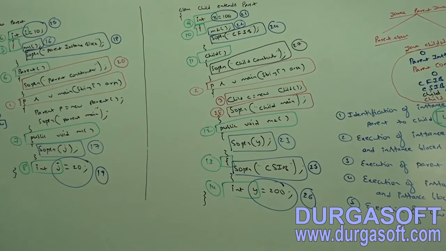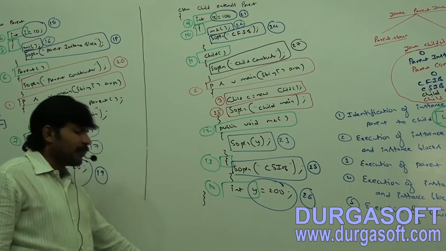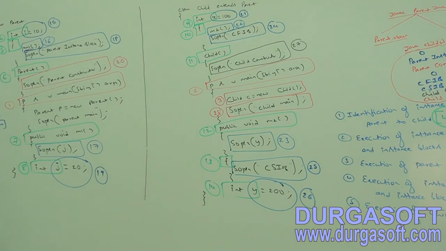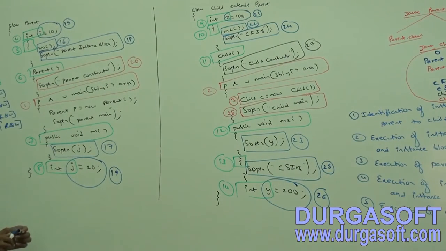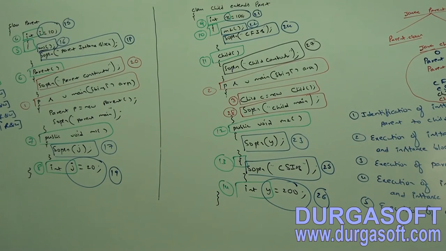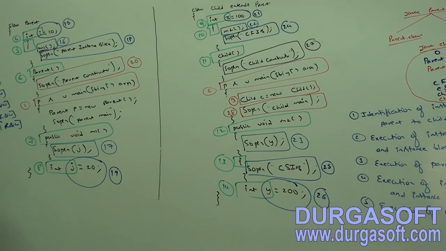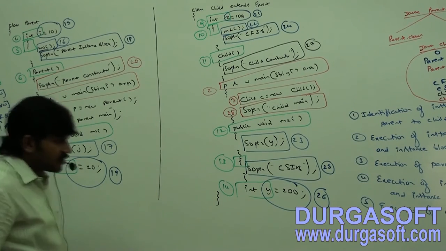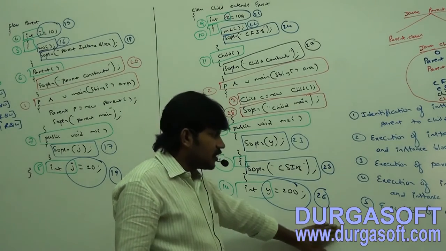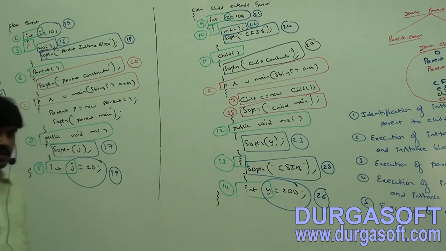I hope it is a complete example. Whenever we are executing parent to child class, what will happen? Whenever we are creating an object, what will happen? Execution of parent constructor, execution of instance variable assignments and instance blocks in child class.